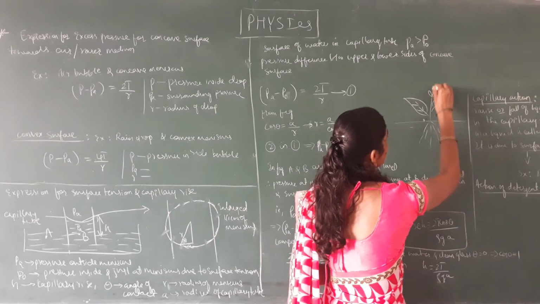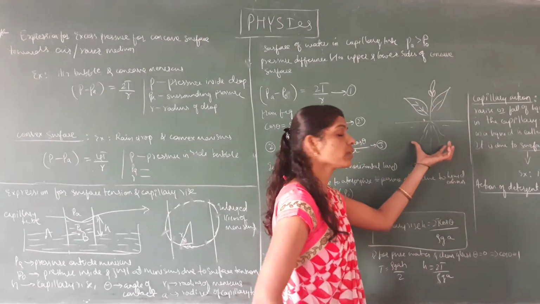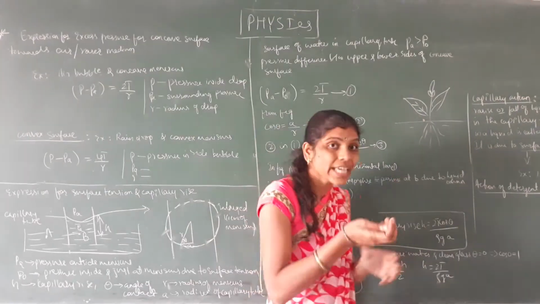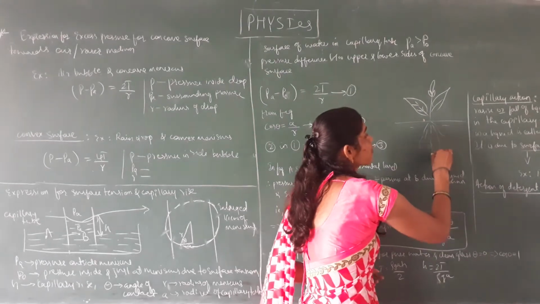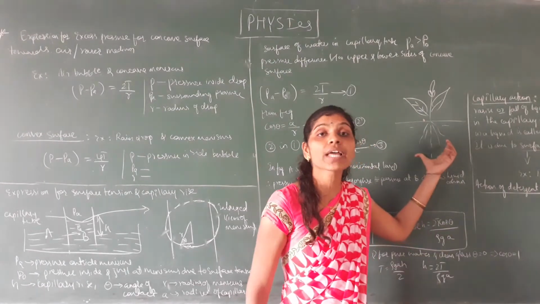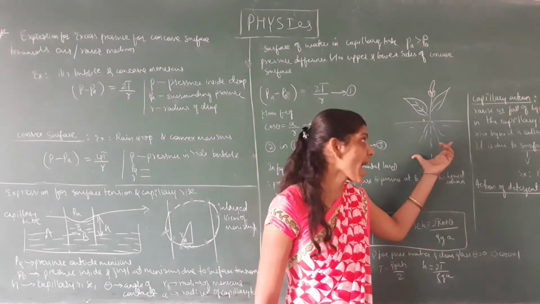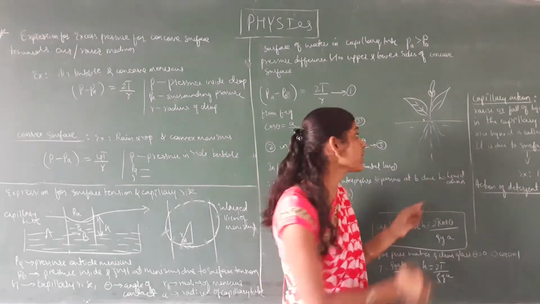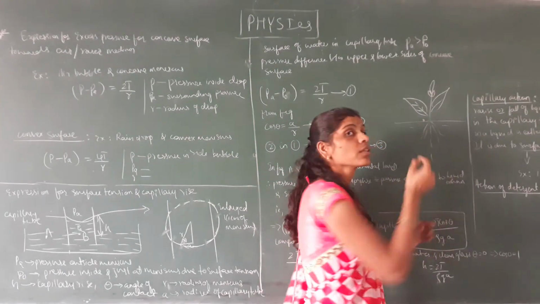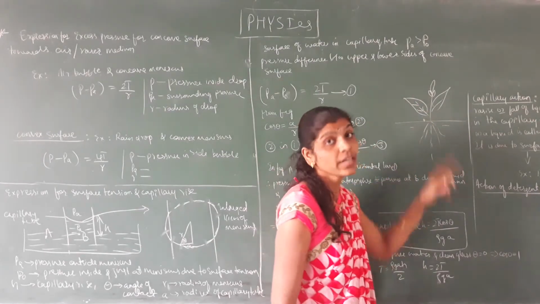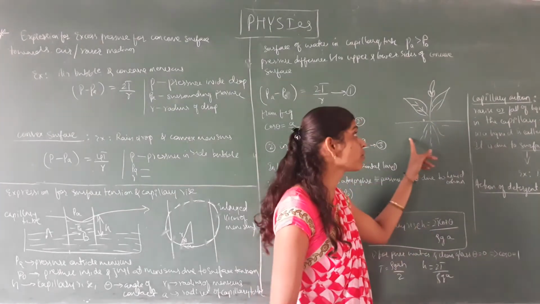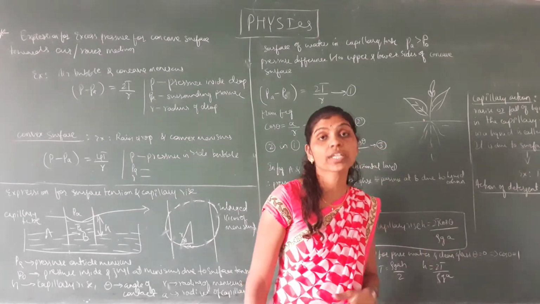Water is absorbed by the root, and through capillarity the water enters the different branches of the tree. That is one example of capillary action or capillarity.